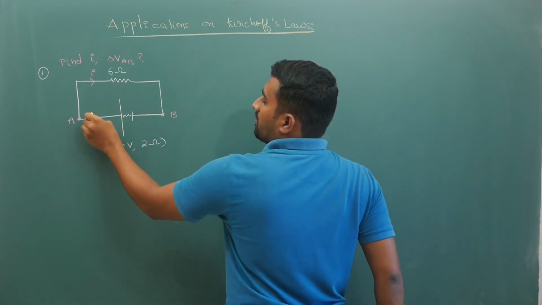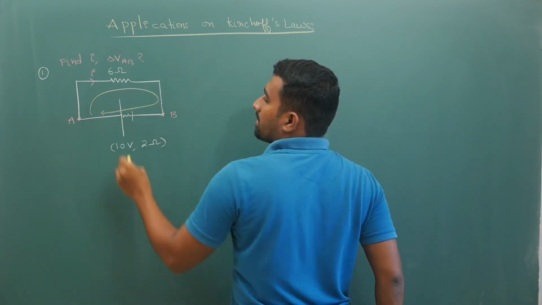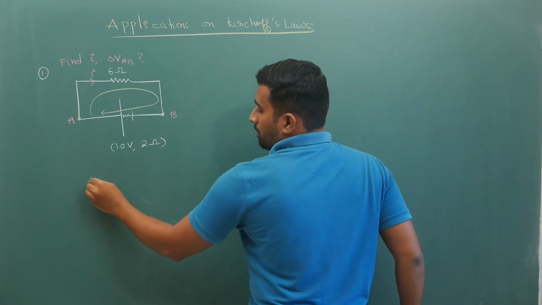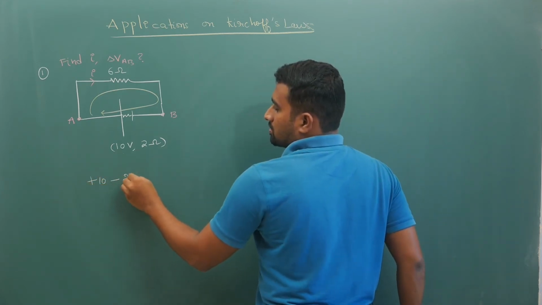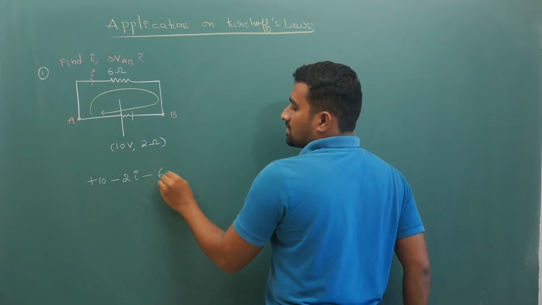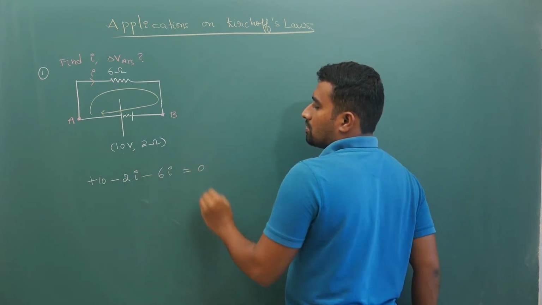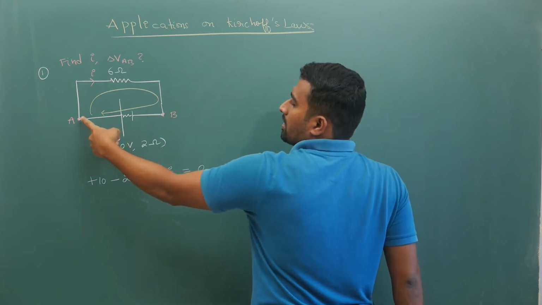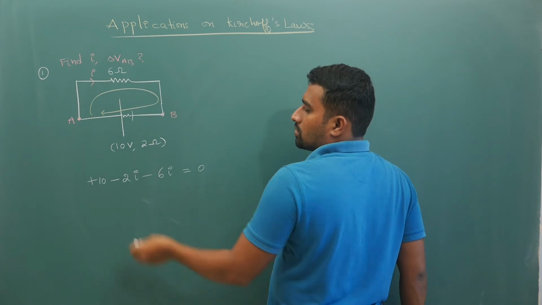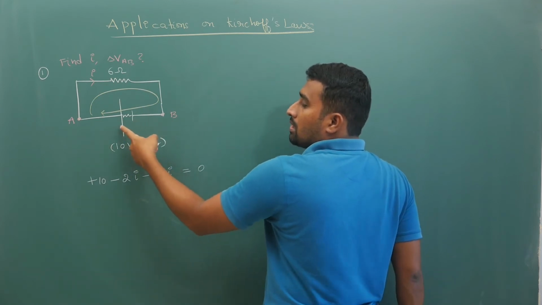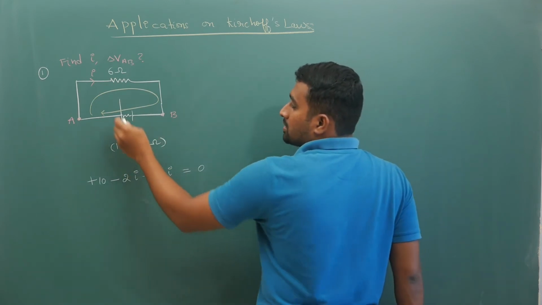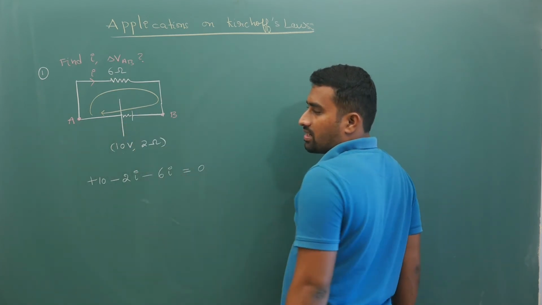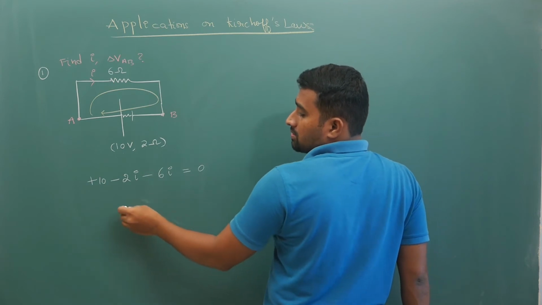So if you start like this and come back to the same point, applying Kirchhoff's law, plus 10 minus 2i minus 6i is equal to 0. I started from B, then went to A, then came around like this. Plus 10 because I am going from negative to positive terminal, minus 2i across the internal resistance because I am going in the direction of current, minus 6i is equal to 0.